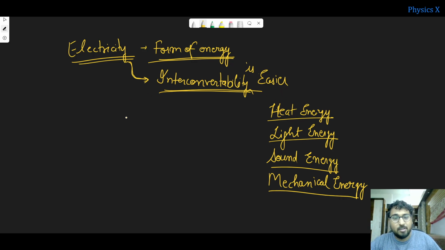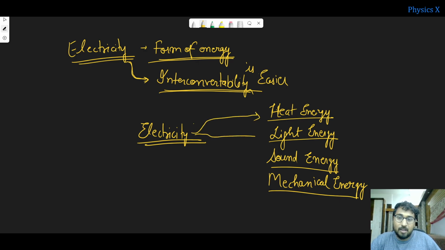That is why this energy is used as the primary form of energy, right? So electricity or electrical energy is used as the primary form of energy.